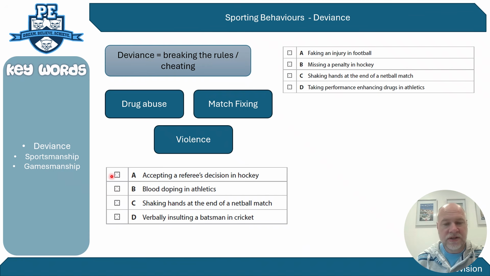Accepting a referee's decision would be fair play. Shaking hands would be fair play. And verbally insulting a batsman in cricket is more gamesmanship.